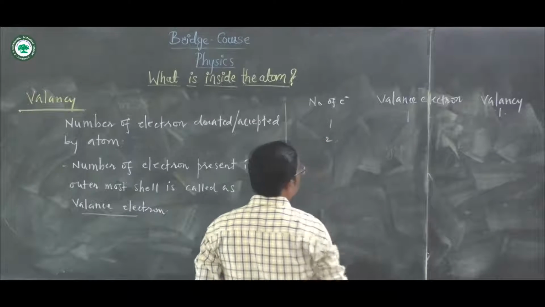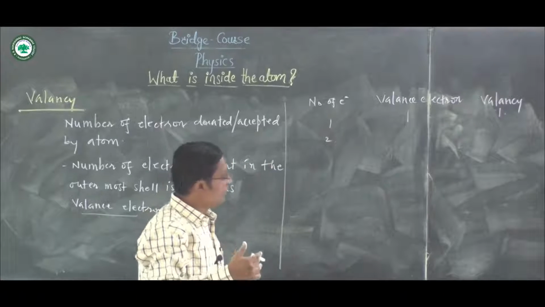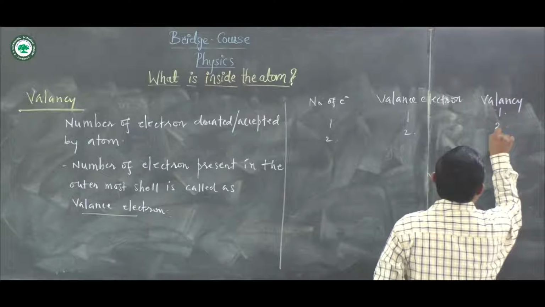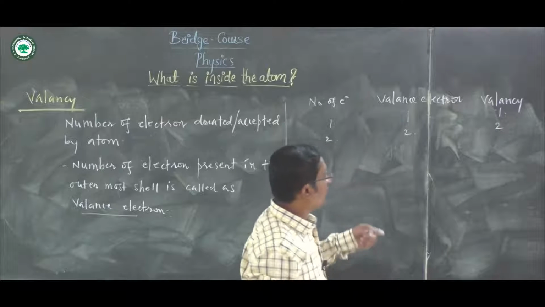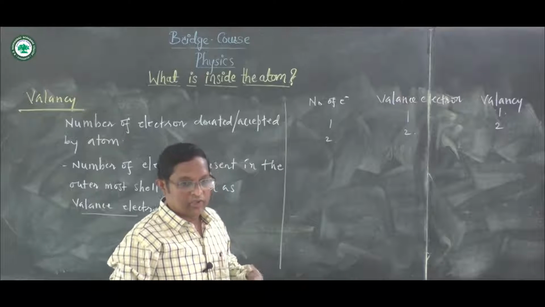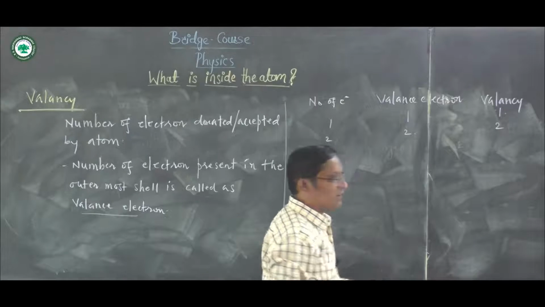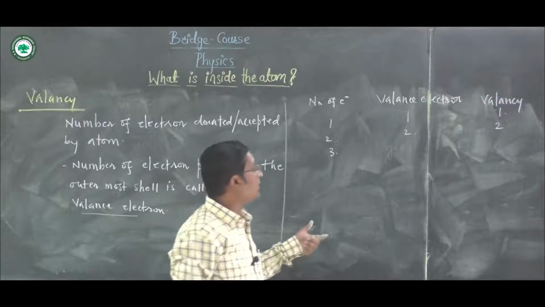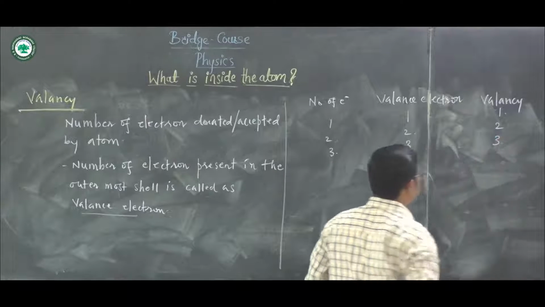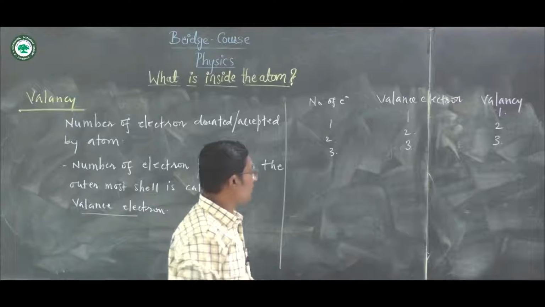If the number of electrons present in the outermost shell is 2, then its valence electrons are 2, and it can donate the 2 electrons. But in the case of helium, it has only 2 electrons and the duplet is complete, so its valency is 0. If there are 3 electrons in the outermost shell, then the valence electrons are 3 and the valency will be 3. It is very easy for that atom to donate the 3 electrons which are present in the outermost shell.